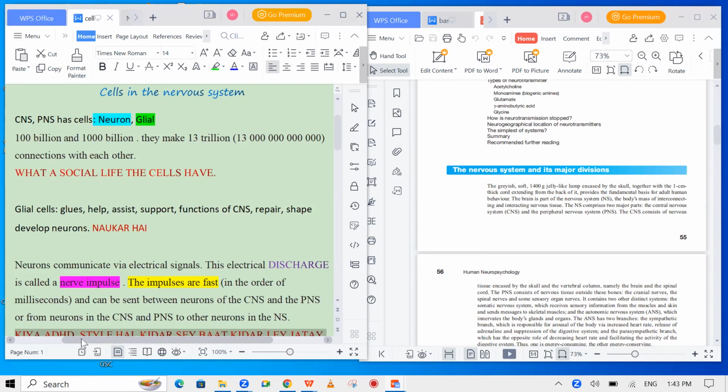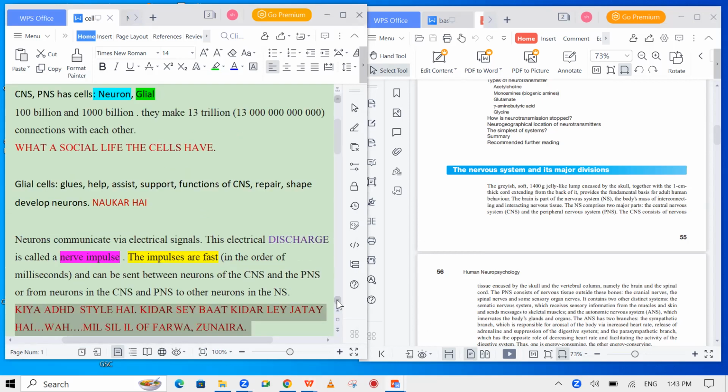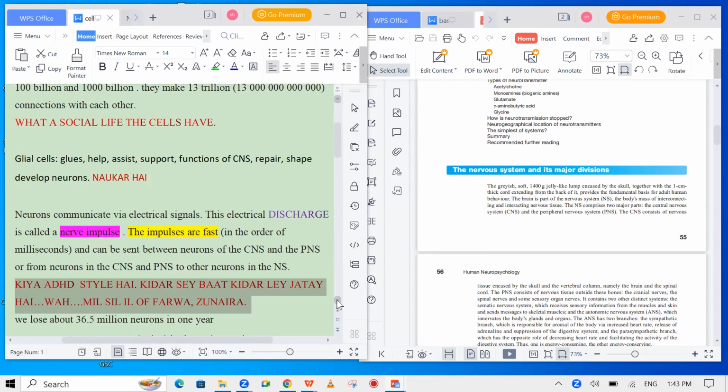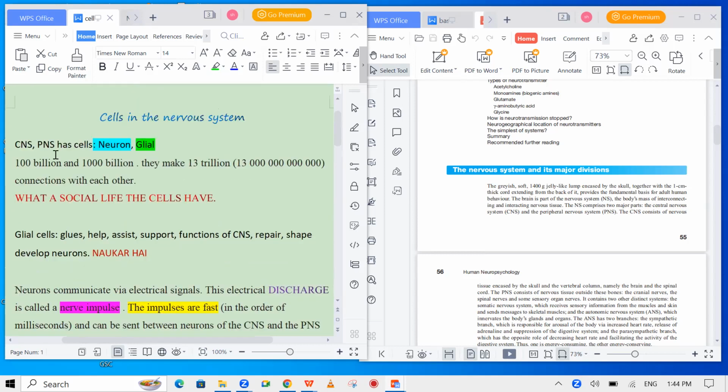The neurons communicate via electrical signals. This electrical discharge is called a nerve impulse. So we're going to remember that the discharge is known as a nerve impulse, and the impulses are very fast. They're so fast that they work in the order of milliseconds, and they can be sent between the neurons of the central nervous system and of the peripheral nervous system.